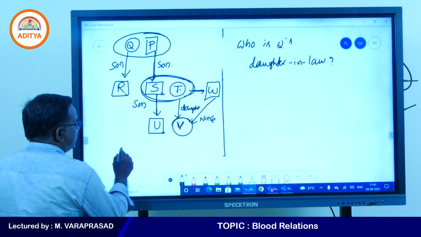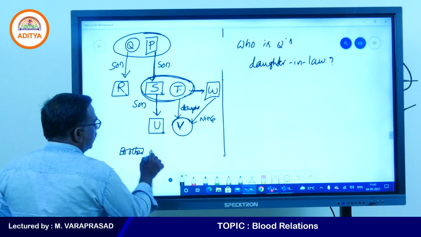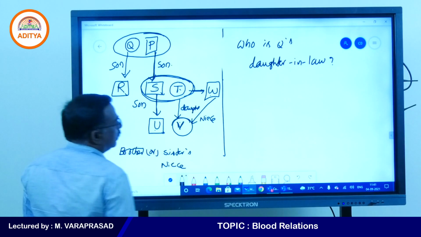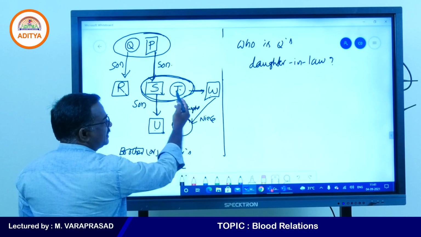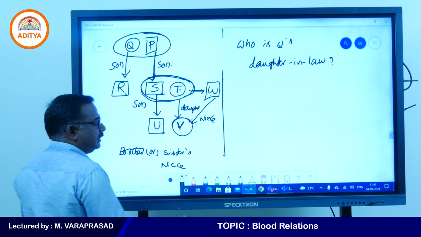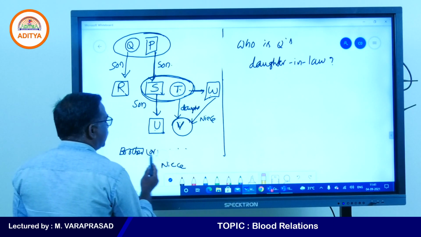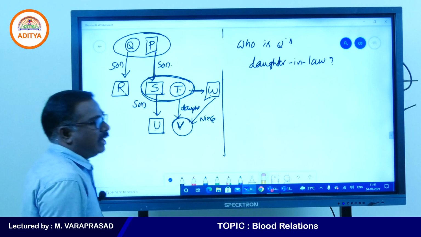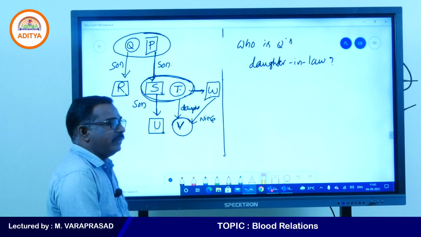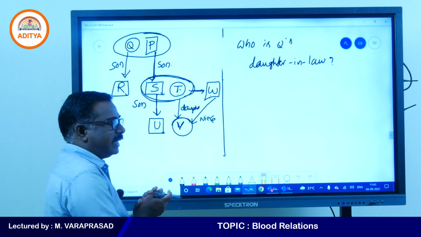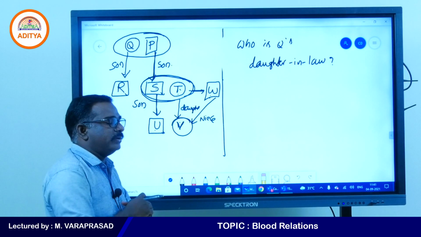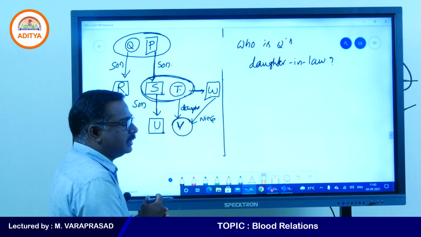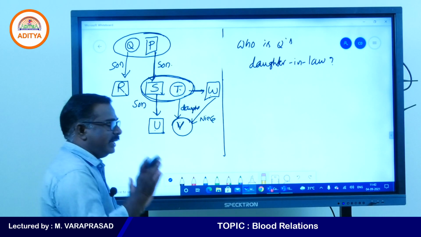Niece means brother or sister's daughter. Brother's daughter we call niece, and sister's daughter also we call niece. Yes, the same confusion you are getting from the last 3 classes. You are taking the relations in Telugu. Telugu relation is different. Sister's daughter will become daughter, but that is not correct. Brother or sister's daughter is niece.